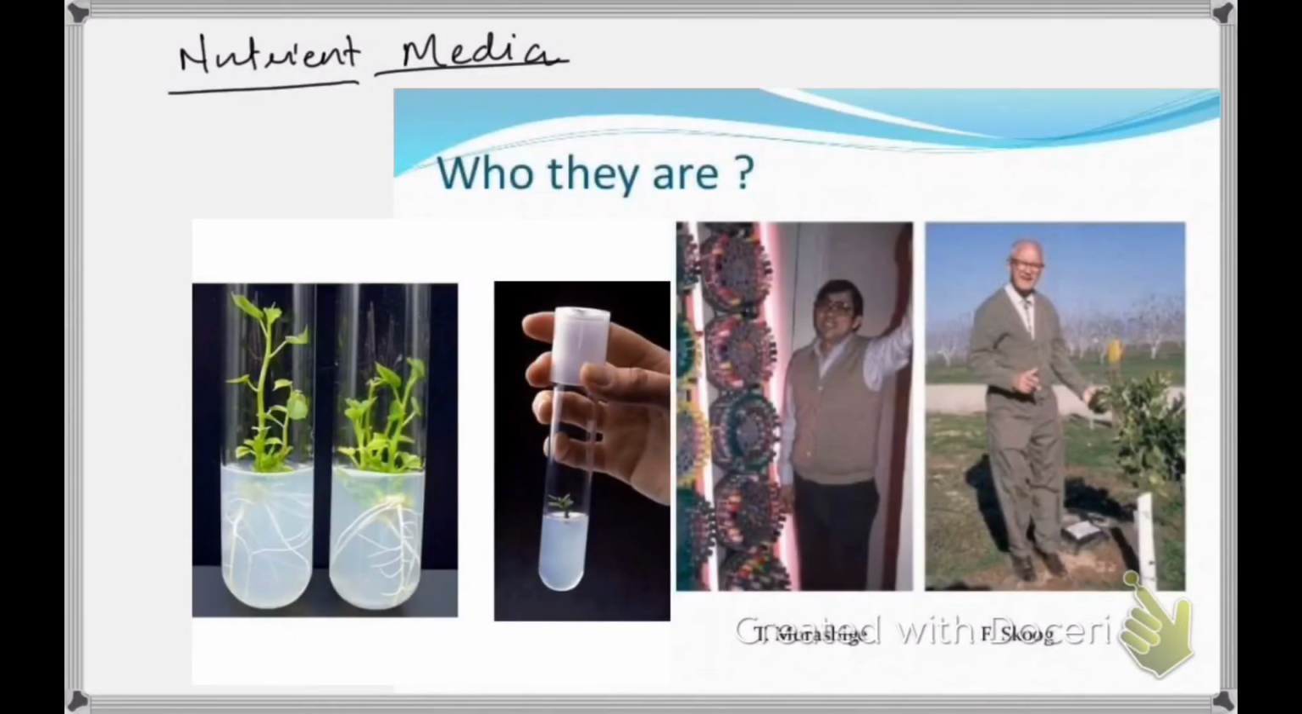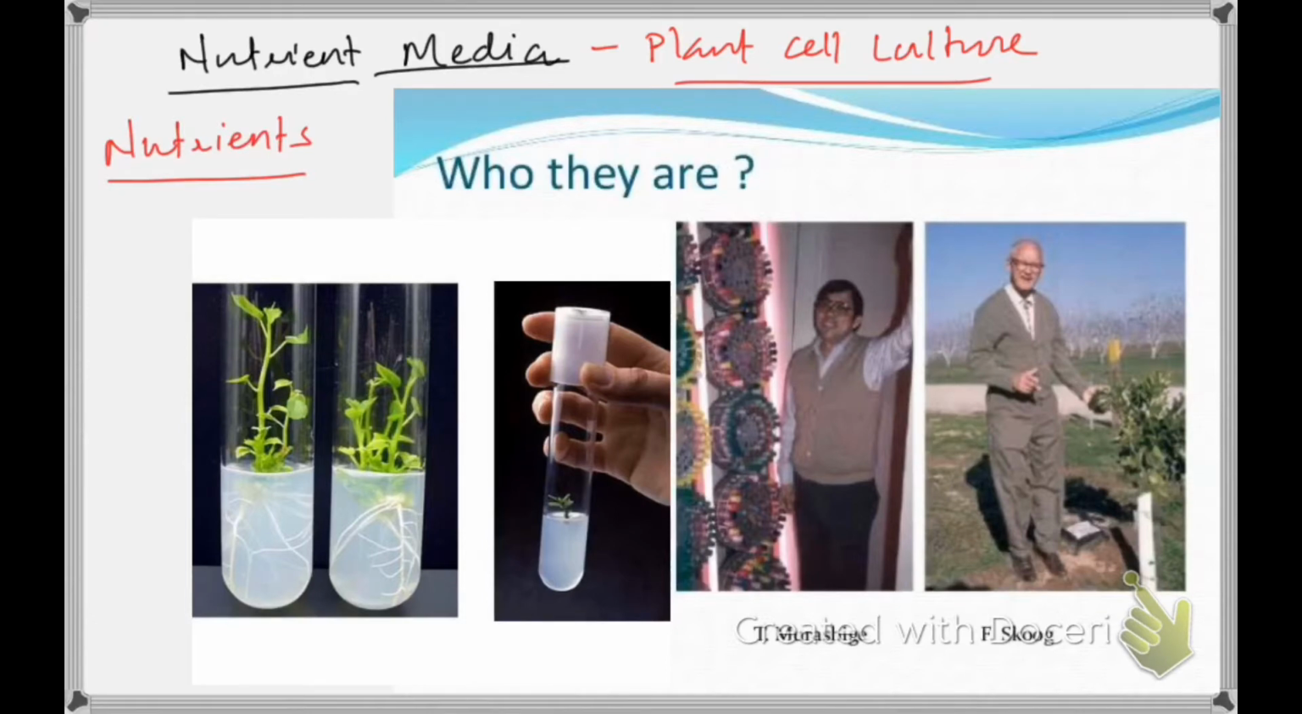So today's topic is nutrient media. Every microorganism, every cell, requires an environment for its growth. That environment has nutrients as its main ingredient. These nutrients are consumed as a source of energy. They require carbohydrate, protein, lipid, and vitamins. All other nutrients need to be supplied through various sources.